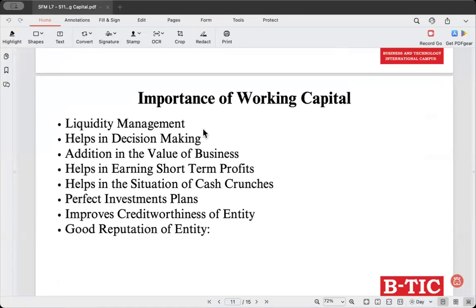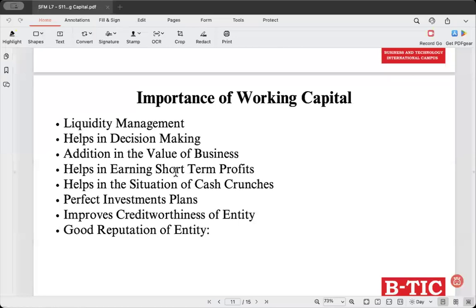And then we have a few importances of working capital. Liquidity management, helps in decision making, addition in the value of business, helps in earning short-term profits, helps in the situation of cash crunches, perfect investment plans, improves creditworthiness of the entity, good reputation of the entity. Liquidity management. We learned about liquidity ratios, remember?